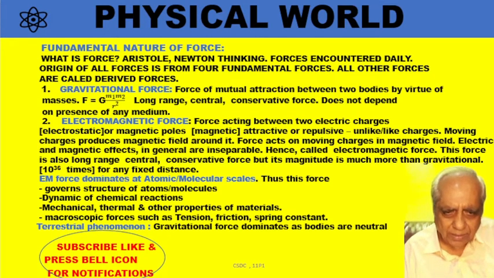We will be learning in the chapter of gravitation that this force of attraction between two bodies is equal to G multiplied by M1 M2 upon R square. So R is the distance between the two bodies having masses M1 and M2. So we say that this force obeys the inverse square law because the distance square is coming in the denominator.